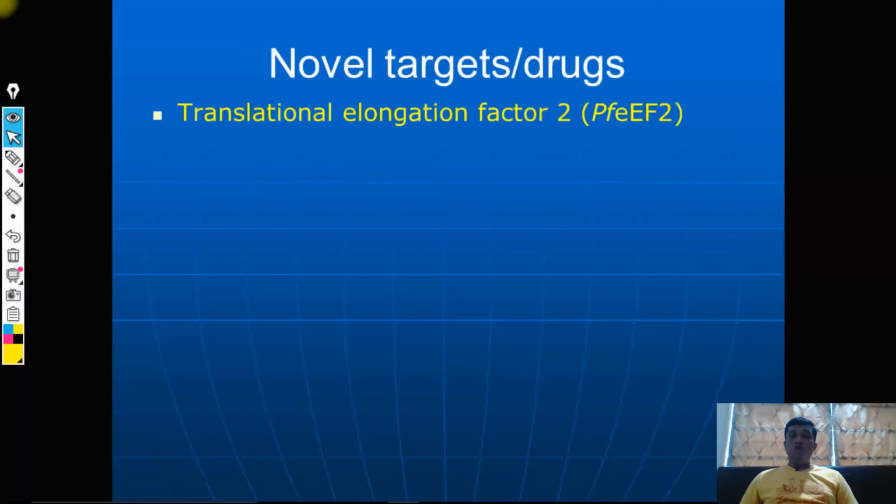Additionally, we also have to identify some novel targets, because whenever there is an emergence of resistance, one of the major themes to cope up with the resistance is to identify a novel mechanism of action. Then you will be able to cope up with the resistance. So some of the novel targets that we have identified, I am discussing today. Remember that these drugs are still investigational, they are either in preclinical stage or clinical stage, phase 1 or phase 2. The drugs targeting these novel targets are still not in the market.